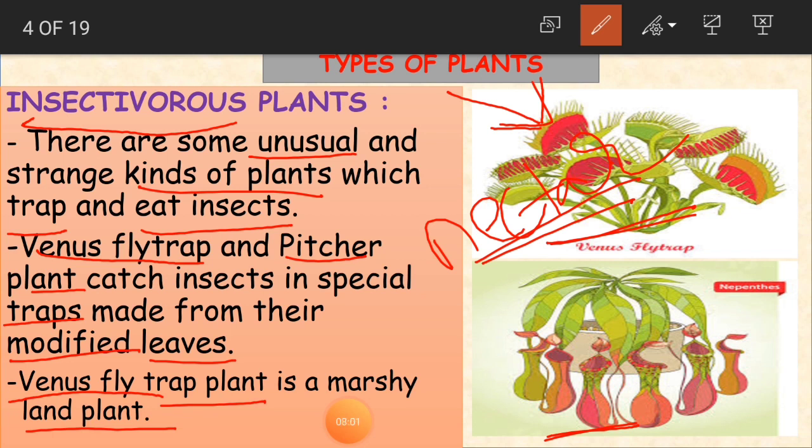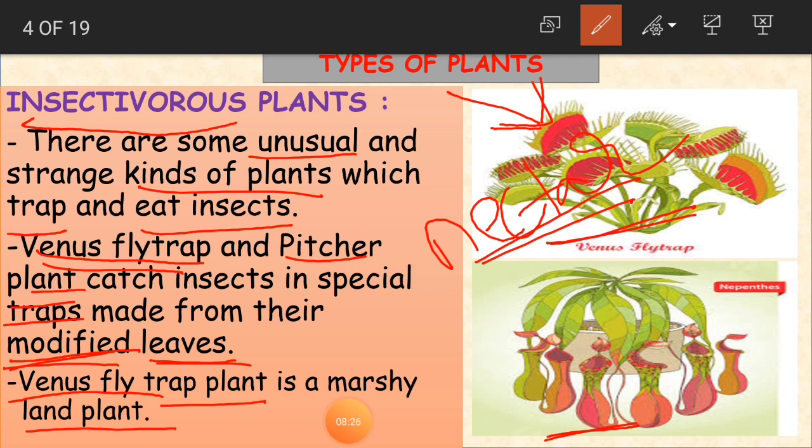They are unusual. They trap and eat insects. How are insects attracted to the plant? Because of the nectar. Okay. Examples of these plants are Venus flytrap and pitcher plant. How are they able to catch insects? Because of the modified leaves.